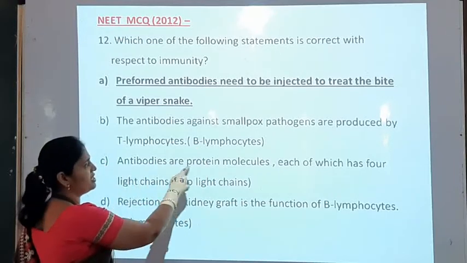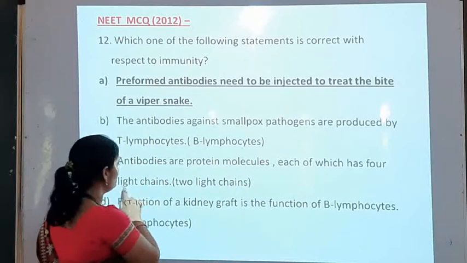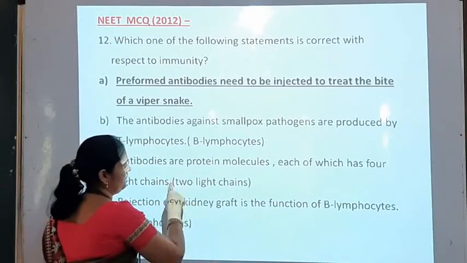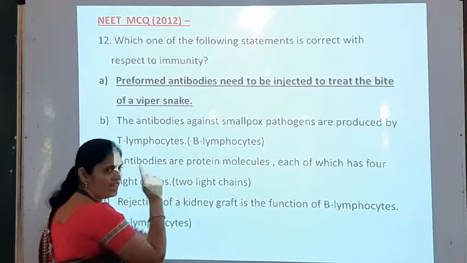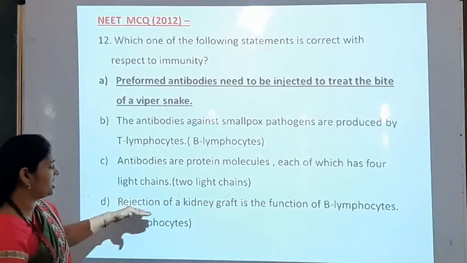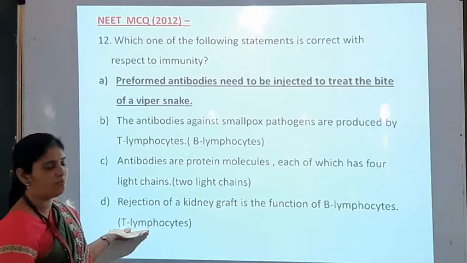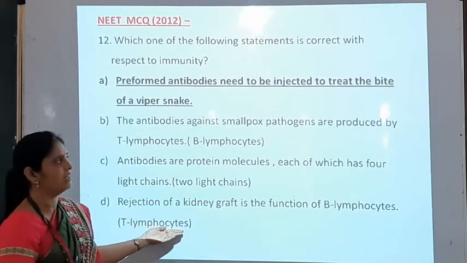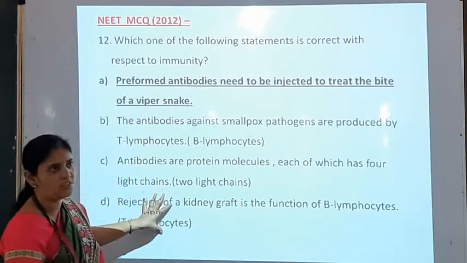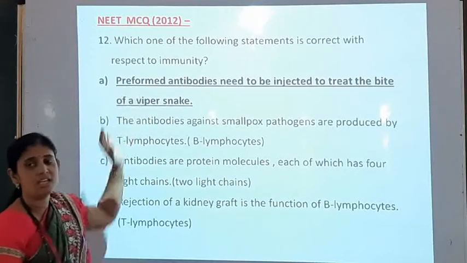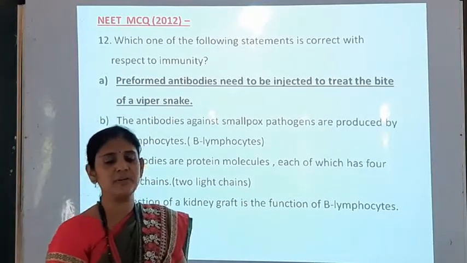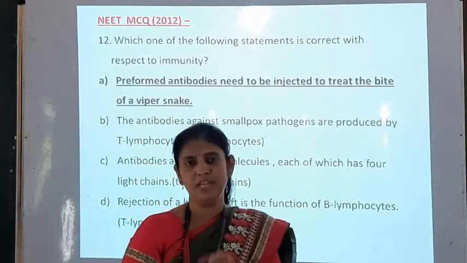And here antibodies are protein molecules, each of which has 4 light chains. The correct statement is 2 light chains. And here the rejection of kidney graft is the function of B lymphocyte. The correct statement would be T lymphocyte. So from these 4 options, the first option A is the correct statement regarding immunity.